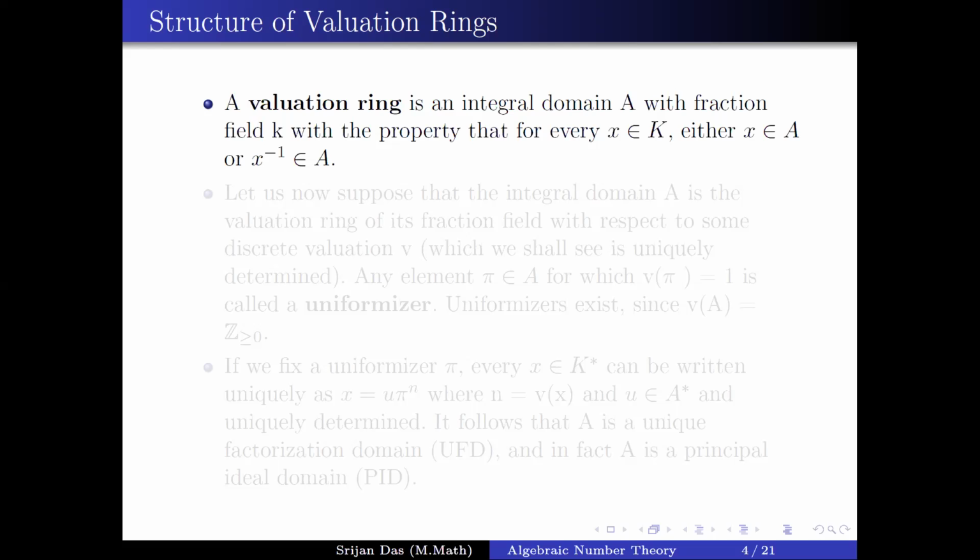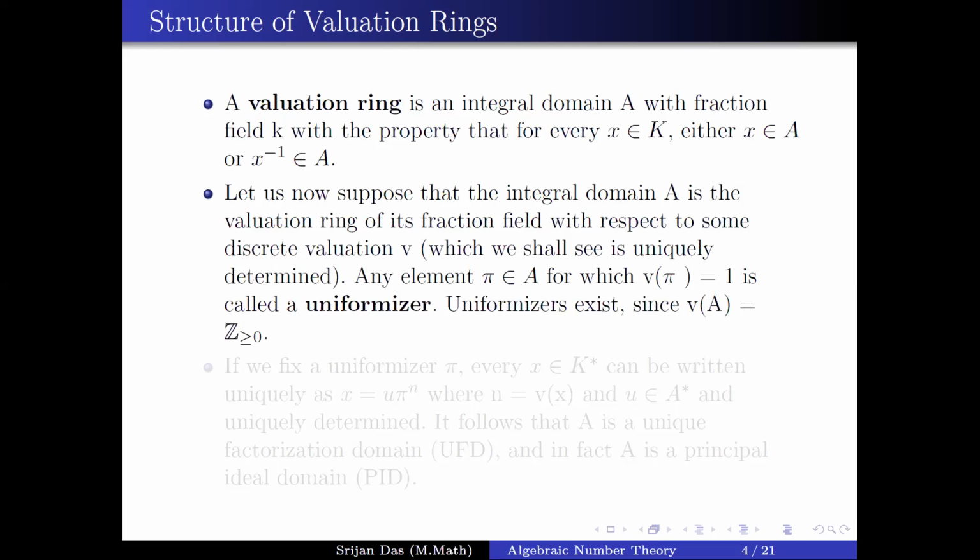Let us now suppose that the integral domain A is the valuation ring of its fraction field with respect to some discrete valuation V. As the image of the valuation is all the integers, there is an element pi in A whose valuation is 1. We call this pi the uniformizer of the valuation ring A.